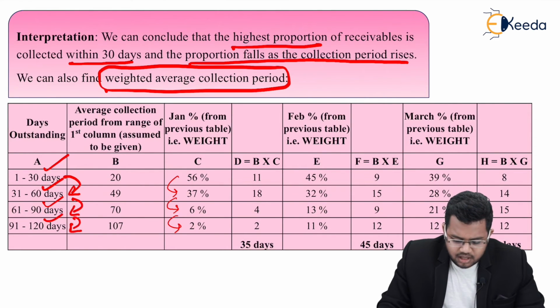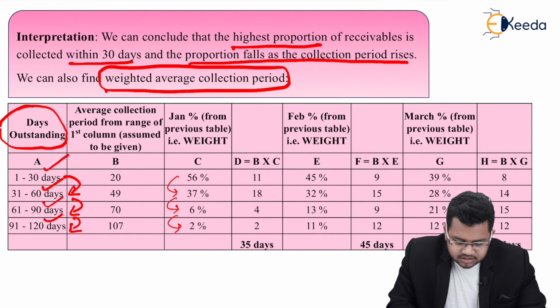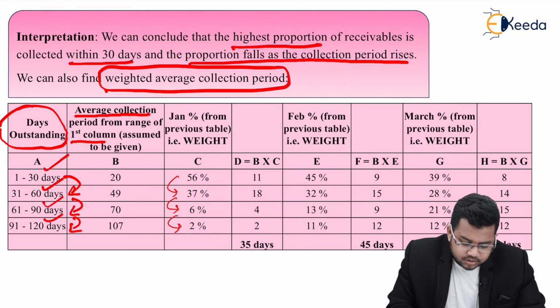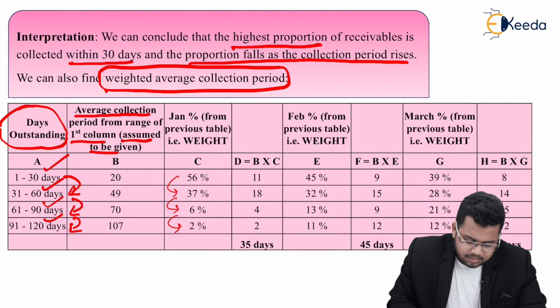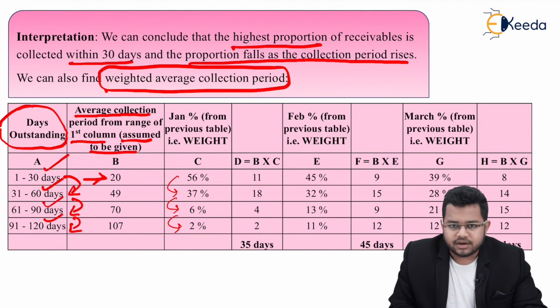Just try and understand. You are not expected to actually fill this whole table, but understand the logic. So first column, days outstanding, this was given in the question. Second column is average collection period. From the first column, where 1 to 30, 31 to 60 and so on are given, what is the average collection period? Let's assume it is given in the question, meaning if it is 1 to 30 days then on an average money comes in 20 days out of that 1 to 30 category.